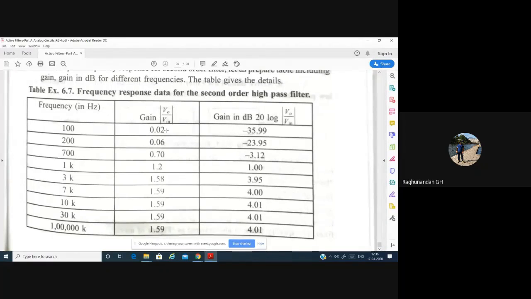So this is about the second order high pass filter. After this we have the band pass and band rejection filters, two more filters.